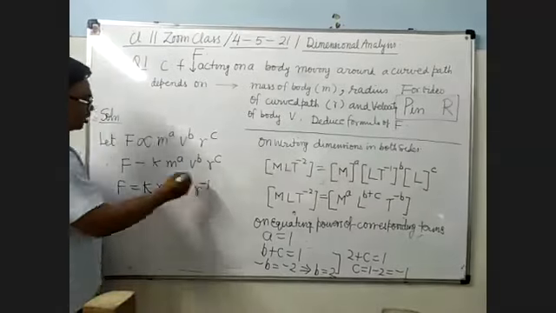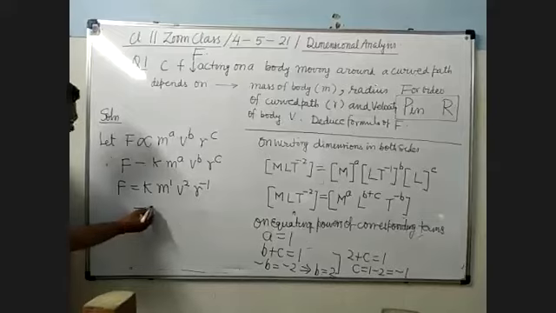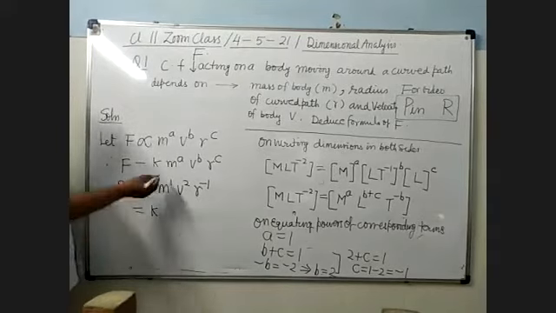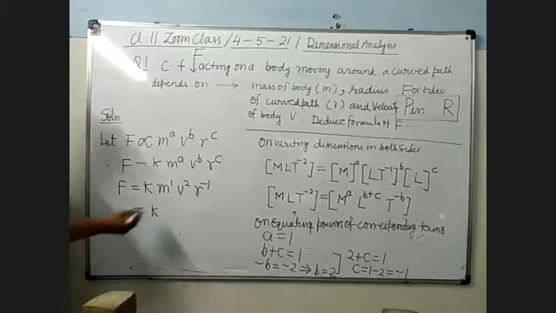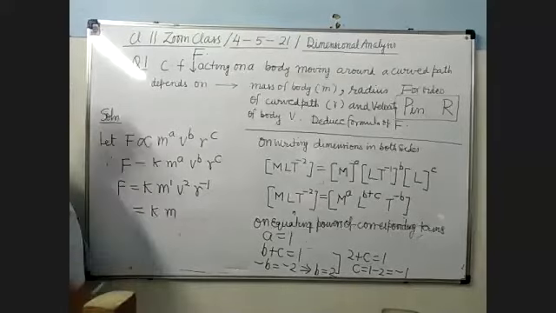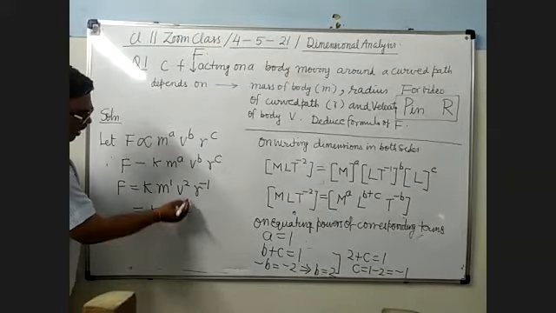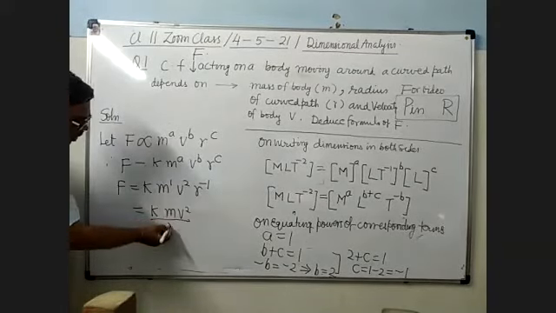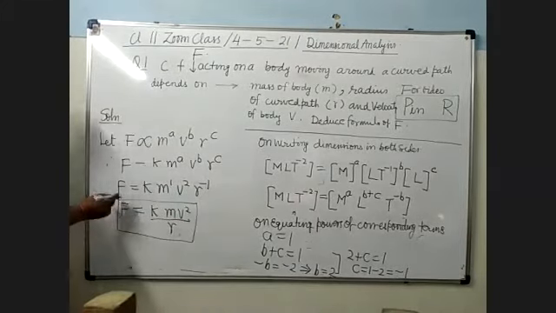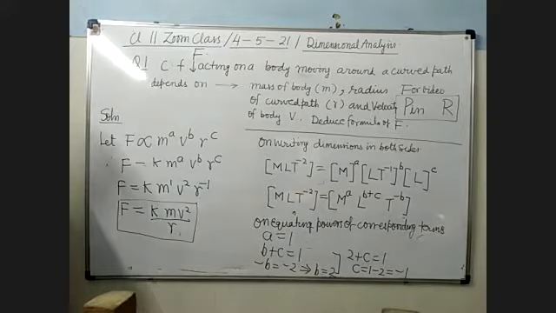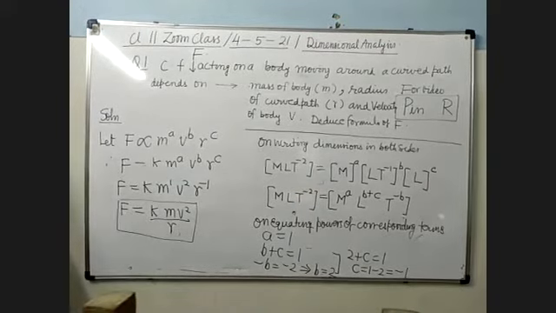Is it clear? Now we know एक power तो लिखी नहीं जाती, वो तो understood होती है. So we will simply write m v square over r, since the power of r is negative. So F equals this. This will be the formula where k is a dimensionless constant. It's clear?